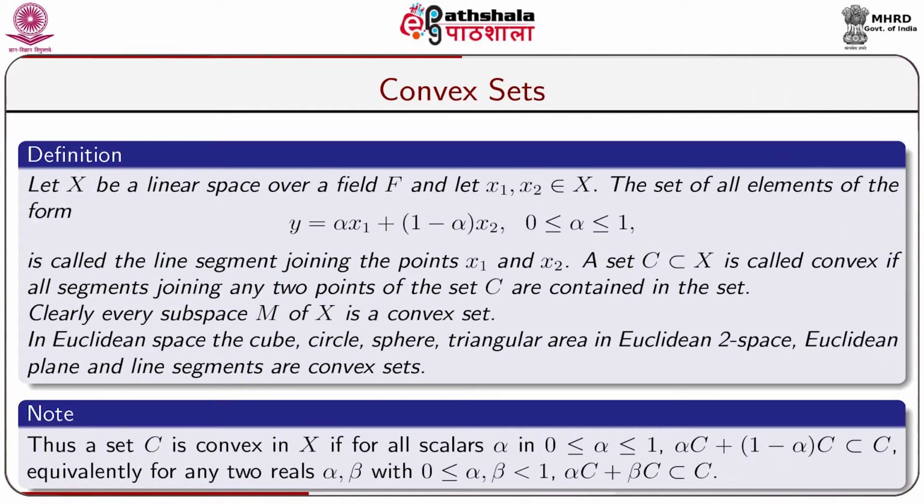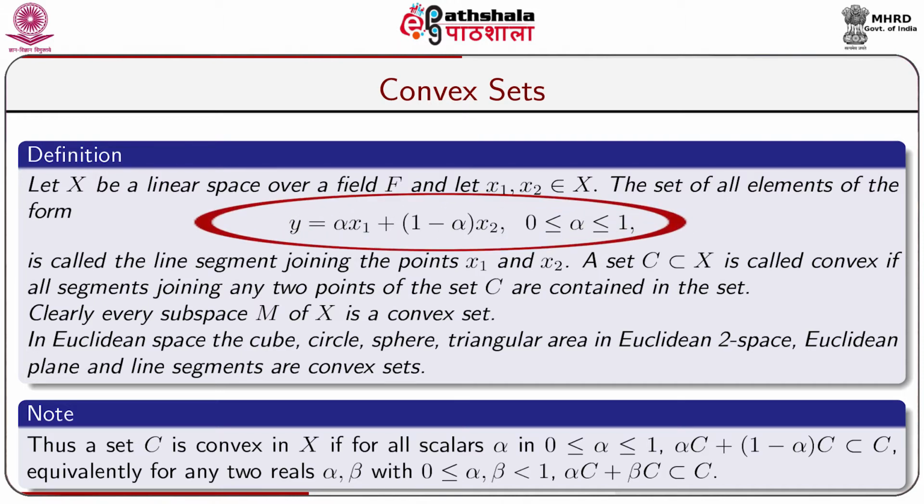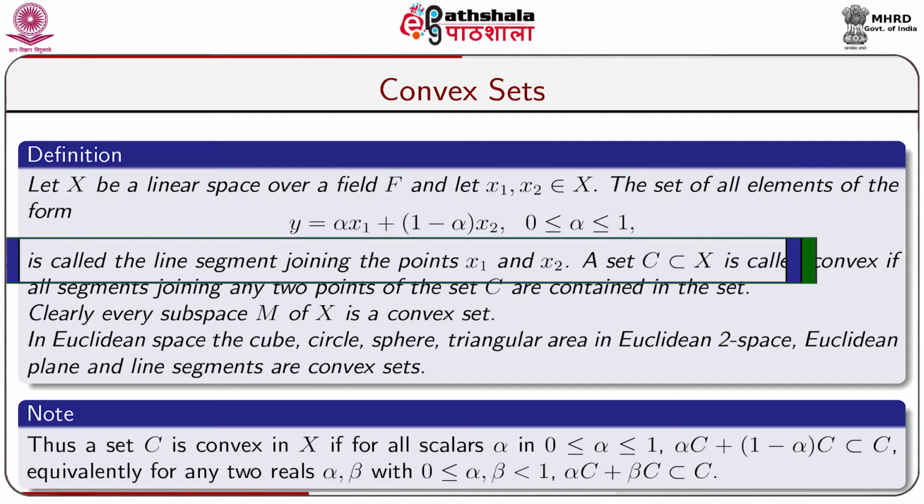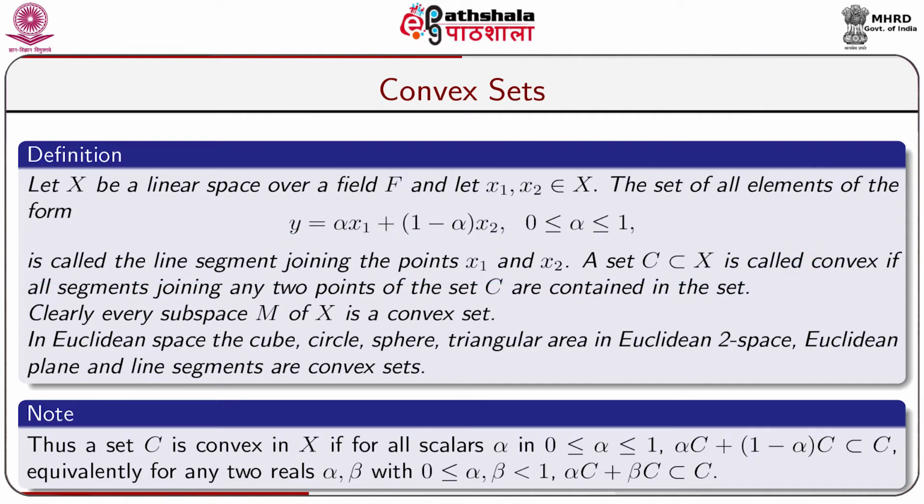Let us take a definition. Let X be a linear space over a field F. The field F either may be reals or may be complex. Let x1 and x2 be any two elements of X. The set of all elements of the form y equals alpha x1 plus (1 minus alpha) x2, where 0 less than or equal to alpha less than or equal to 1, is called the line segment joining the points x1 and x2. A set C, a subset of X, is called convex if all segments joining any two points of the set C are contained in the set.